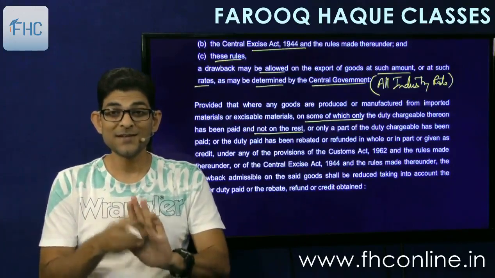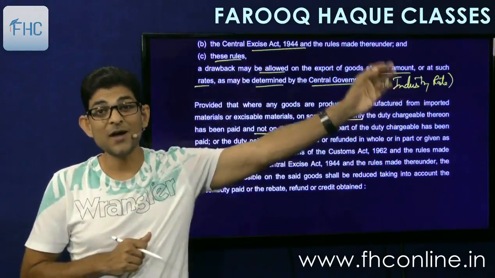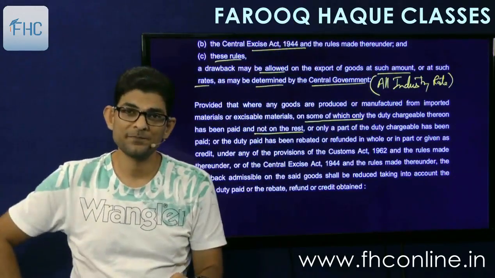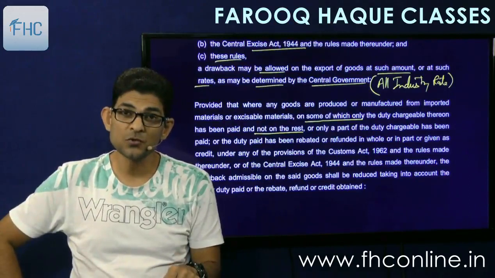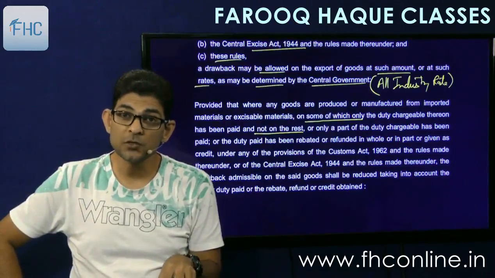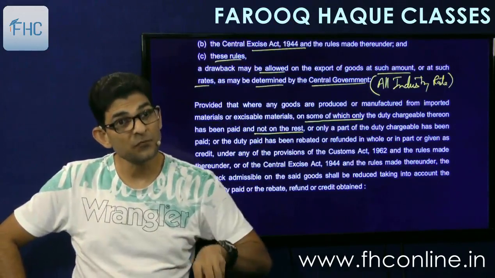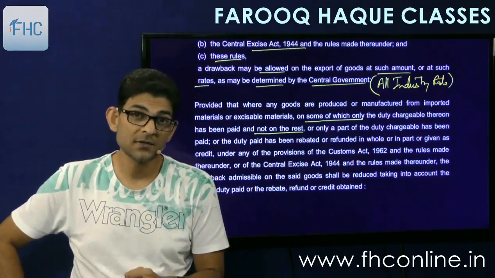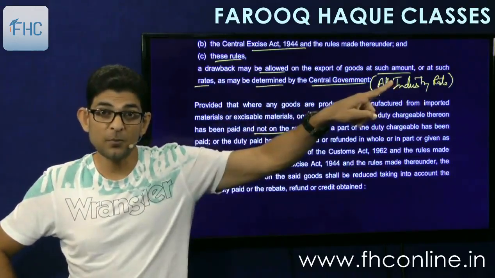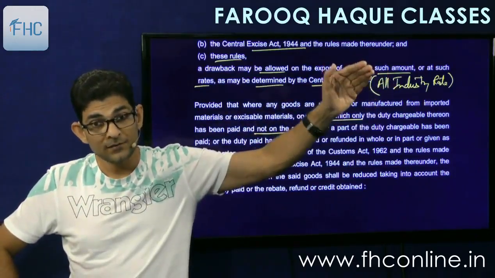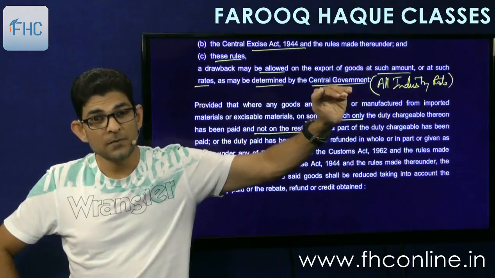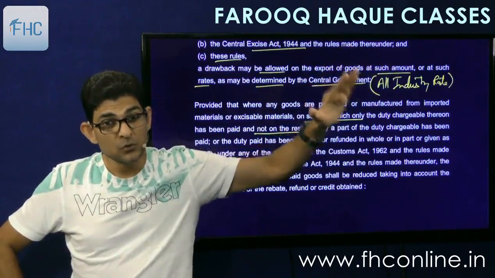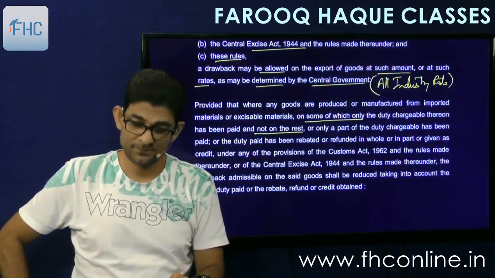Now the problem arises, government has fixed all industry rate assuming that you have paid tax on all the inputs. But if it comes to the notice of the government that you have not paid tax on all the inputs, you have paid tax on only some of the inputs, like A, B, C you have paid tax, but D and E you have not paid tax, then will you get the all industry rate drawback? No. Then your drawback at this rate will be suitably reduced. Will be reduced and the reduced amount will be given to you as drawback.